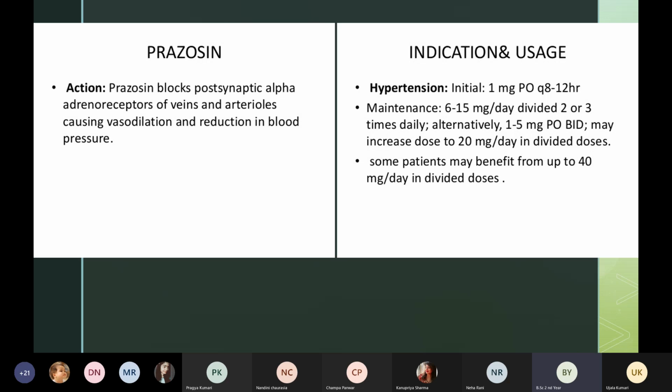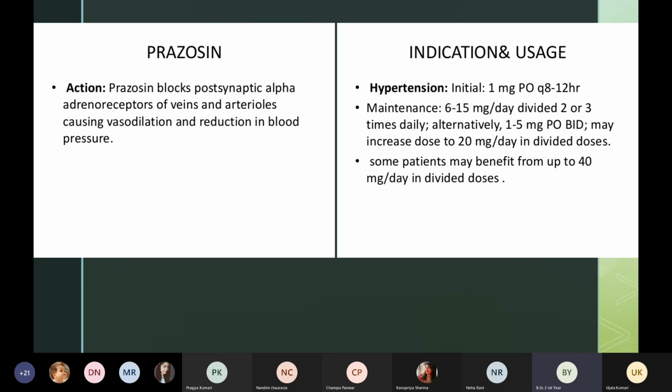Then indication. So we know prazosin we give in hypertension, high blood pressure. First of all, the starting dose, the first time we are giving to the patient, we give 1 mg per orally, by mouth in the form of tablet. Every 8 to 12 hours, there should be a gap of 8 to 12 hours, then we can give another dose. So first how much we should give? 1 mg, not more than that. 1 mg by mouth, in the form of tablet.